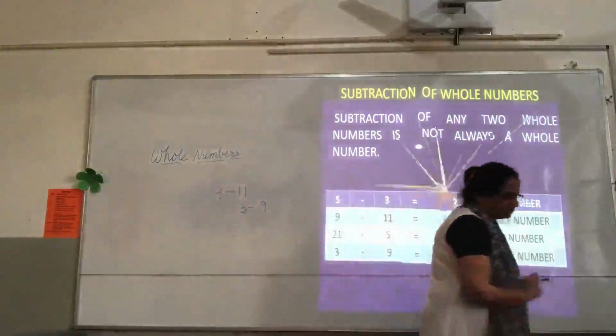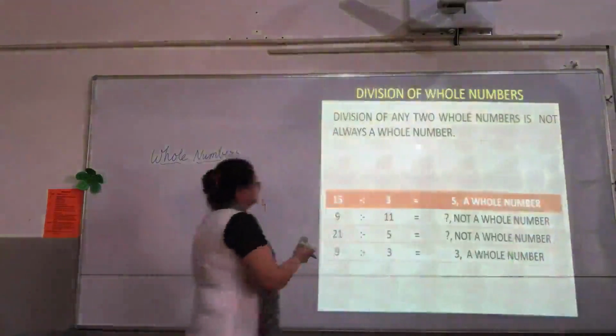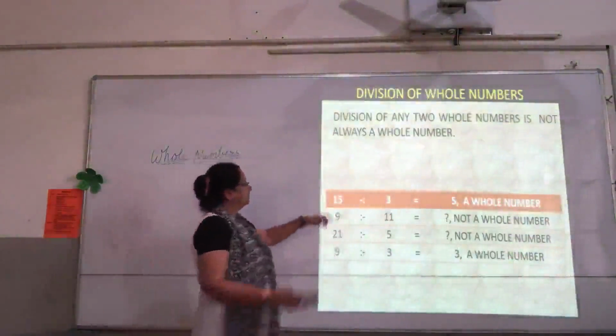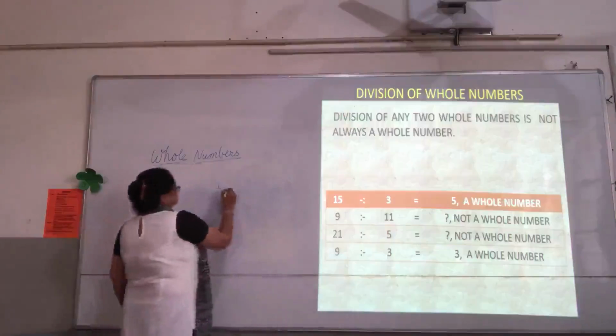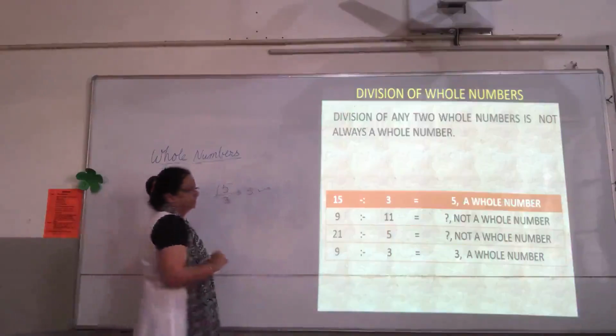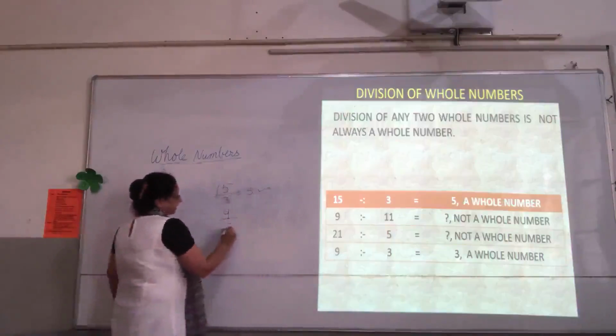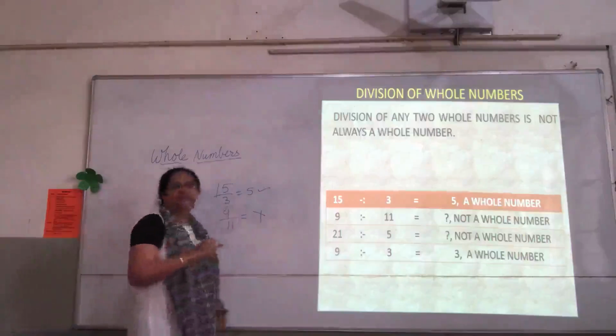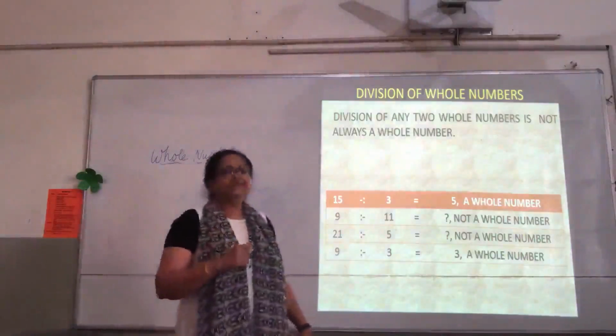Let us look at the division, children. We'll start with the examples first. 15 divided by 3 is 5. 3 fives are 15, which is a whole number. 9 divided by 11 is not a whole number. 9 upon 11 is a fraction, right?